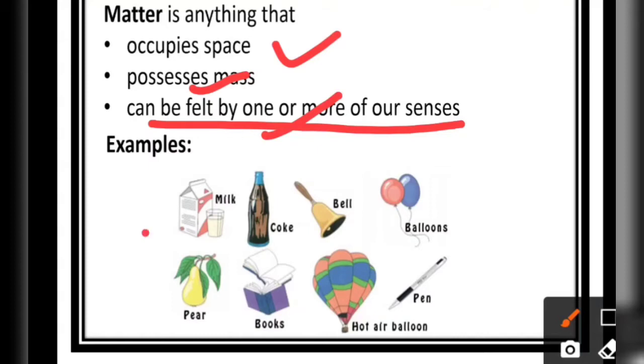So we can see that milk, coke, bell, balloons, pear, books, hot air balloons, pen, all these are considered to be matter because all of these occupy space, possess some mass, and can be felt by one or more of our senses.